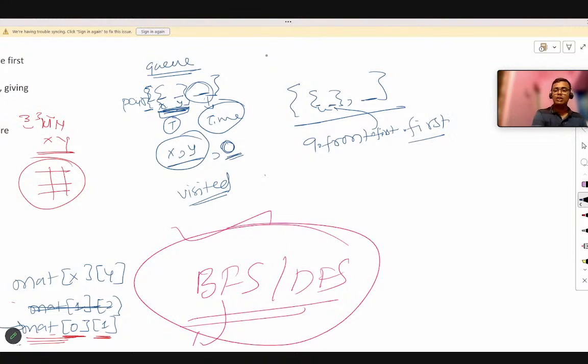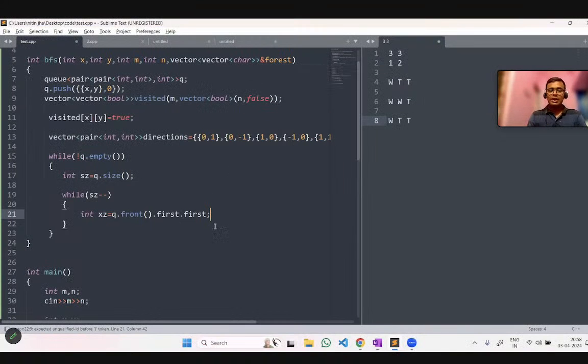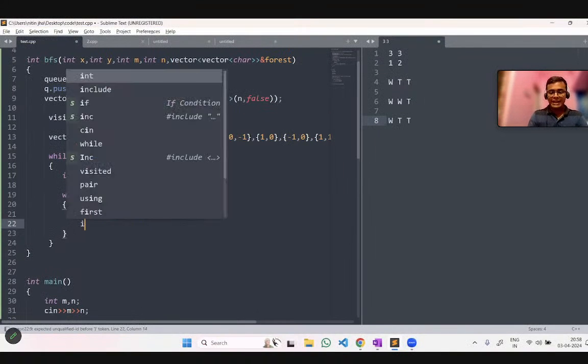It's actually like nested loops. You can consider it as a nested loop structure. The same thing is being done here. I think you are getting it. So now let me do it. So this is actually xz.